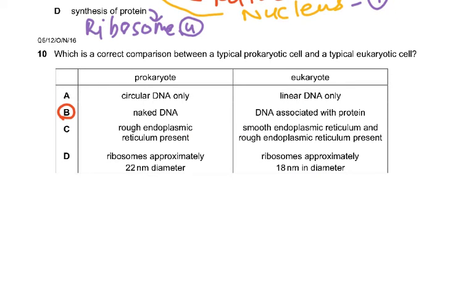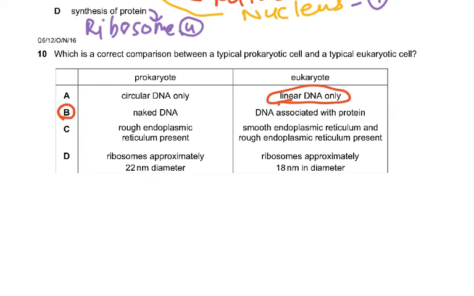Question 10, which is the correct comparison, typical prokaryote and typical eukaryote? Now, why is this wrong? Because eukaryotes also have circular DNA in their mitochondria and chloroplasts. Most would have thought of A, because you were not reading it correctly. Eukaryotes have linear DNA, I agree with that, but of course they have circular DNA in their mitochondria and chloroplasts, but you wouldn't have thought of that.